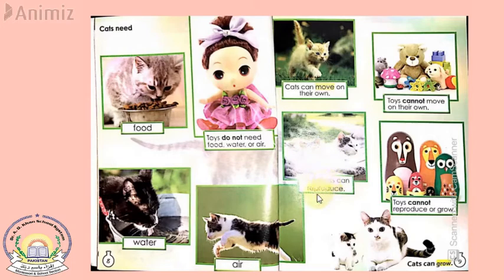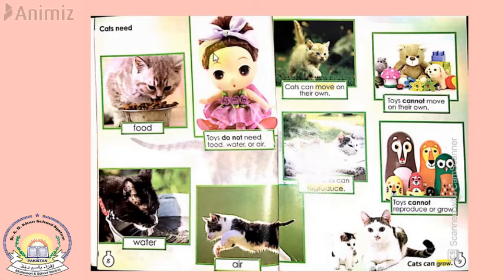And cats can also reproduce. Reproduce means they can have babies. They can make babies, and they are going to have little kittens. They're going to make new lives. They're going to make more cats. So they can reproduce.